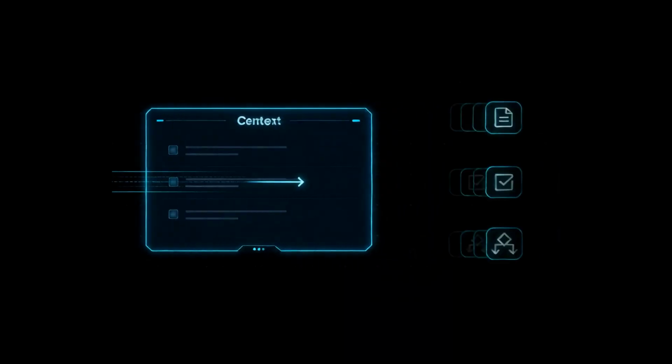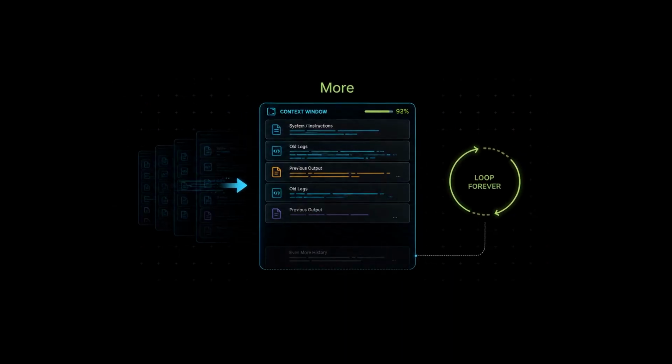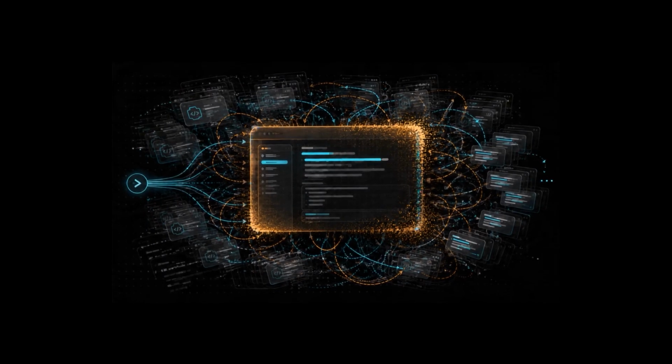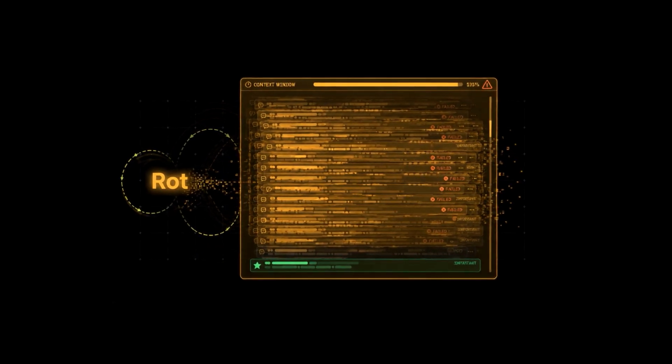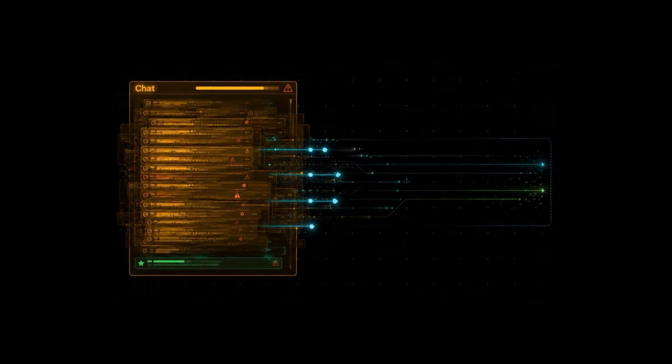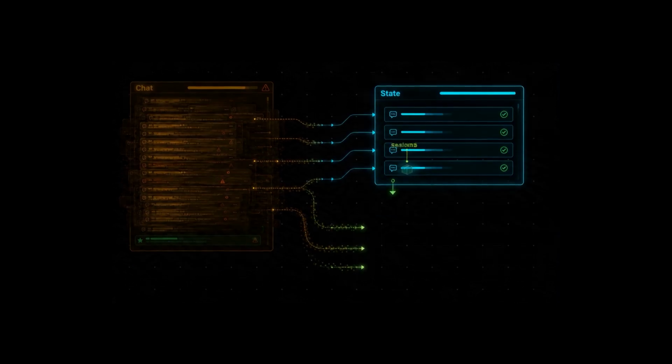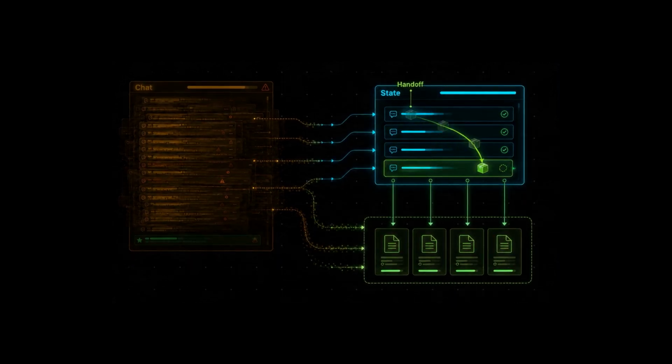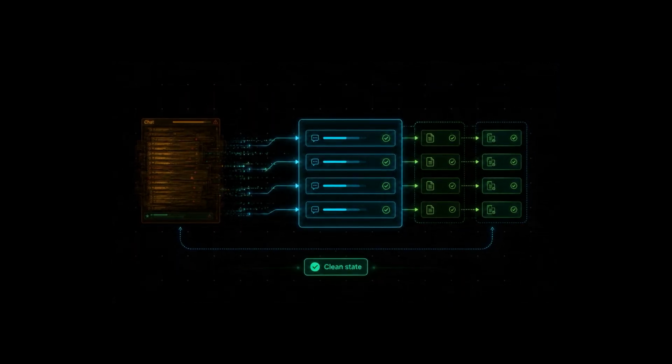The second failure mode is context rot. If one session keeps looping forever, the context gets huge. The model starts carrying old decisions, old tool outputs, old failed attempts, and random noise. That is why serious setups use work trees, isolated sessions, state files, logs, and handoffs. You do not want everything trapped inside one giant chat. You want the important state written somewhere the next run can read cleanly.